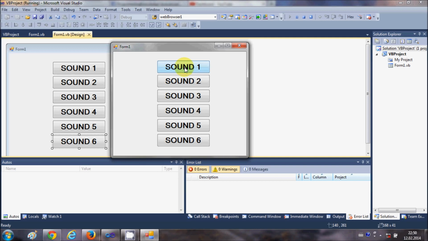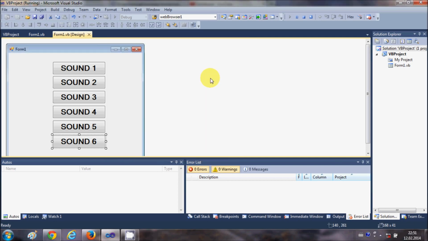This is the first sound, if you can hear, and this is the second sound, and the third sound, and the fourth sound, and the fifth sound. Fifth sound, I don't know why, but my computer doesn't create this sound, but it should work on other computers. And let's make the code for the sixth sound now.